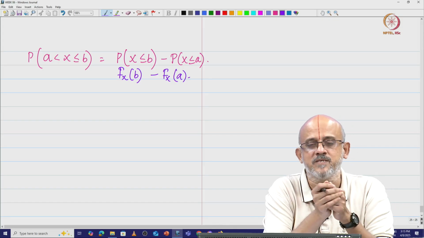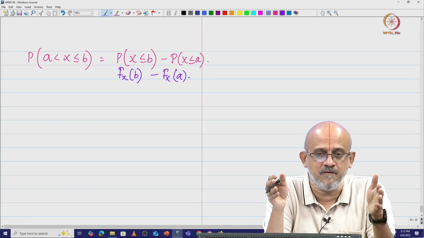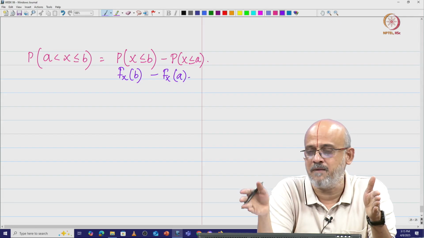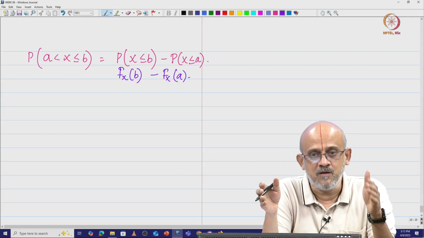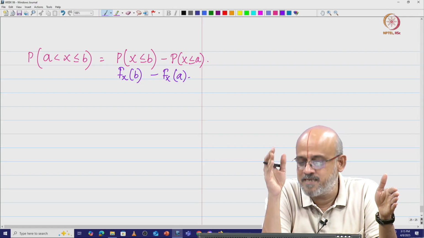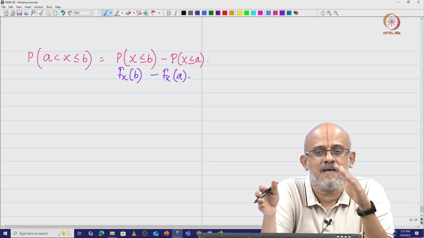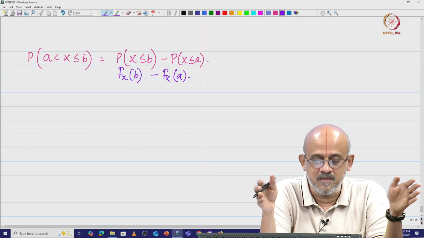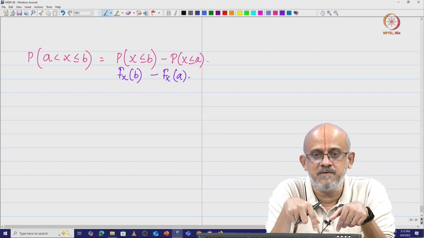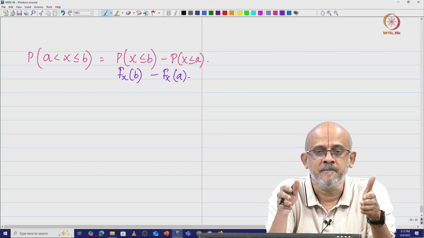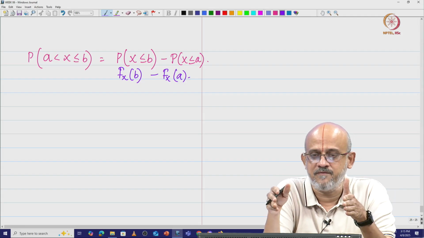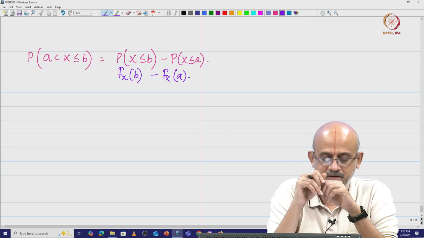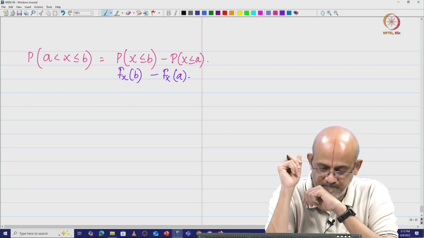This is precisely what I was saying. You want to find out the amount that you have accumulated between January 1st and March 31st of 2025. You find out the amount that you had accumulated till March 31st 2025, subtract the amount that you have accumulated till December 31st 2024. That balance amount is going to be the amount that you have accumulated between January 1st 2025 and March 31st 2025. So that is exactly what we are looking at here.